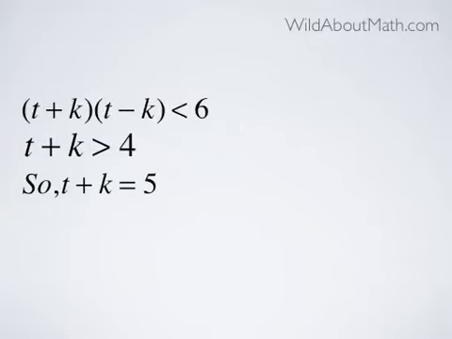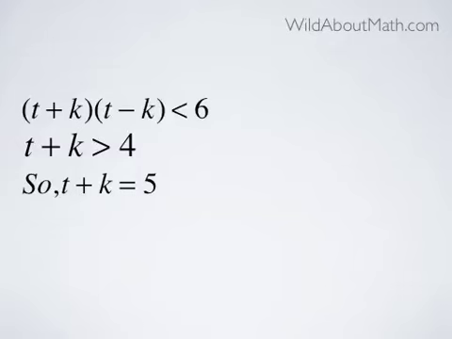Okay, so now remembering that t plus k times t minus k is less than 6, and given that t plus k is greater than 4, then what could t plus k possibly be? So look at the first equation there. t plus k times t minus k is less than 6. Since t plus k is greater than 4, then t plus k could be 5. 5 times something could be less than 6. And remember, t is greater than k, so t minus k is never going to be negative.